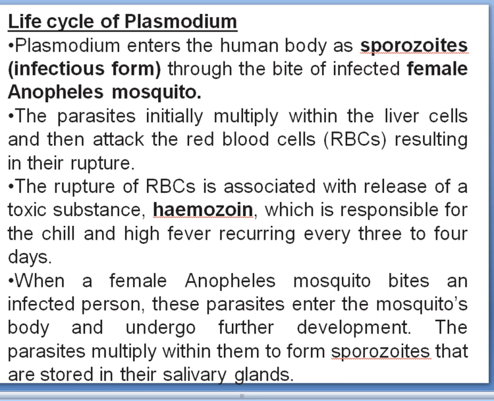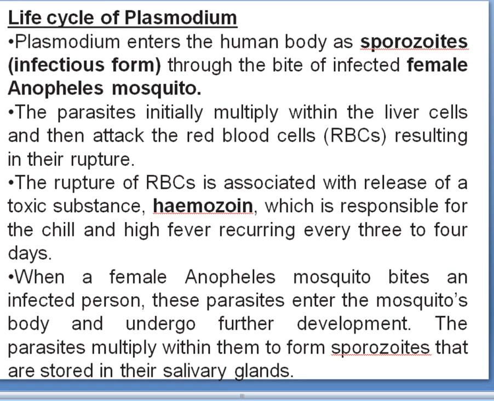When it will be sucking the blood, with the blood the gametes also enter into the mosquito body. Usually when the mosquito is sucking the blood, the malarial parasites will be in the sexual stage of reproduction. That is, the gametes which are formed in the RBCs will enter into the mosquito body. Okay, now this is a little information about the life cycle. This you will understand when you go through the life cycle of the malarial parasite. Now let me go to the next slide.